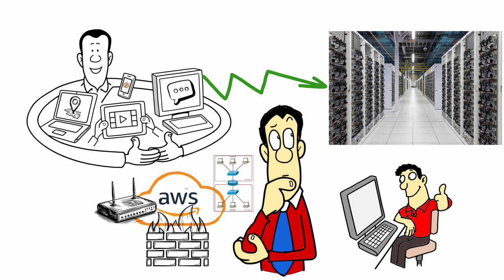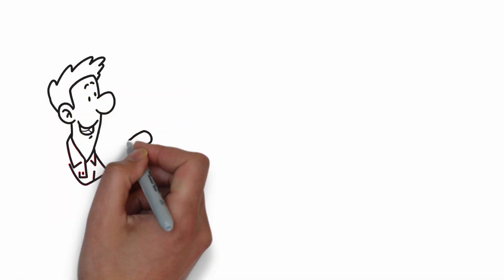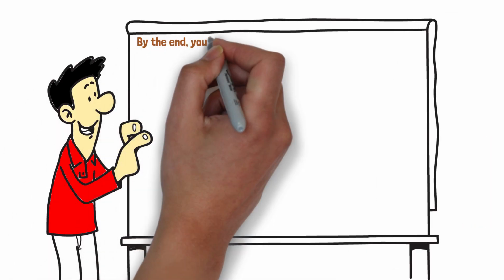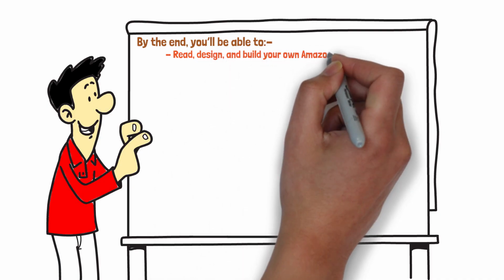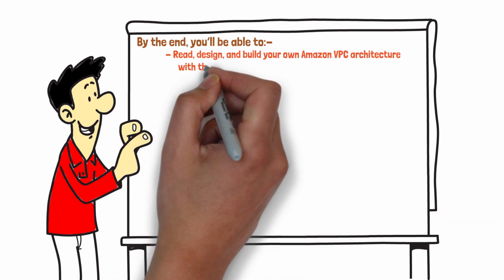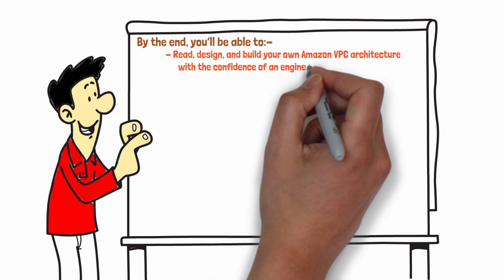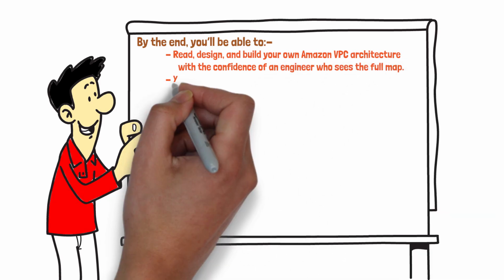This episode is your gateway into cloud networking. By the end, you'll be able to read, design, and build your own Amazon VPC architecture with the confidence of an engineer who sees the full map.